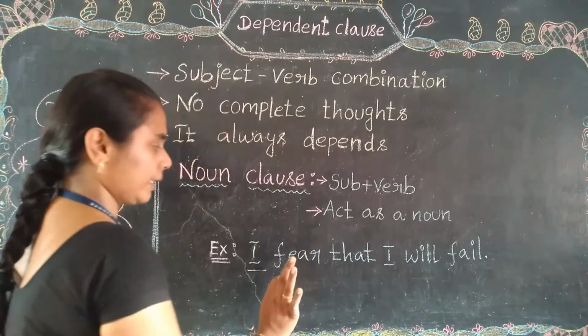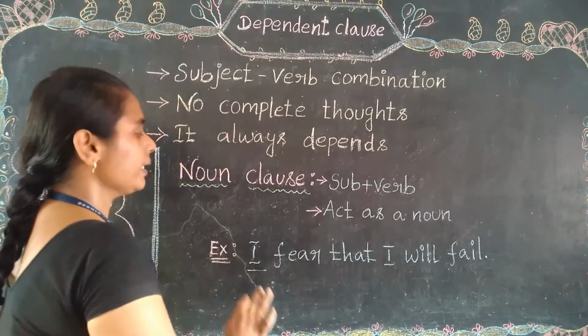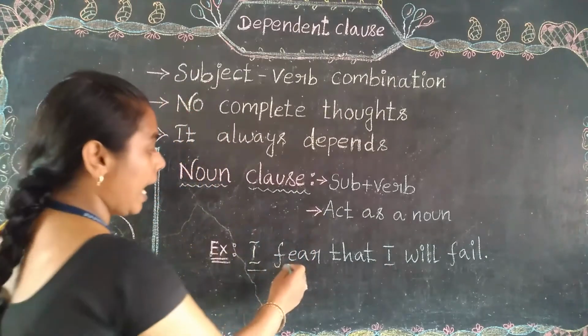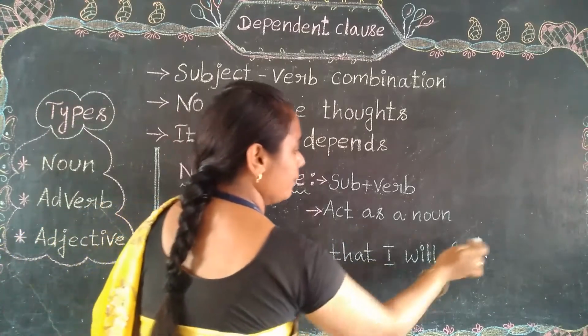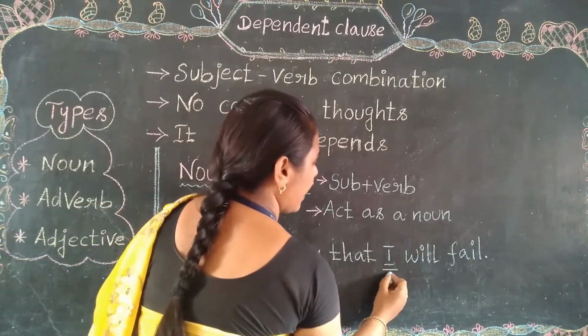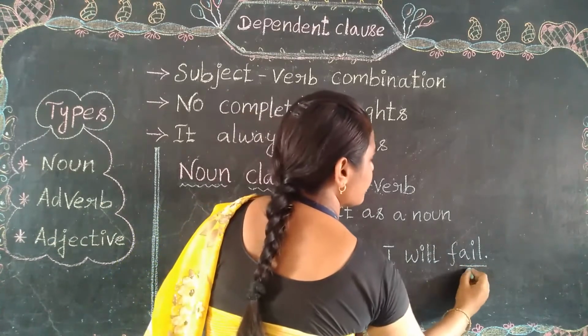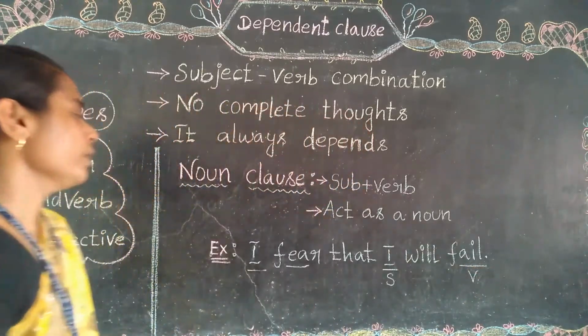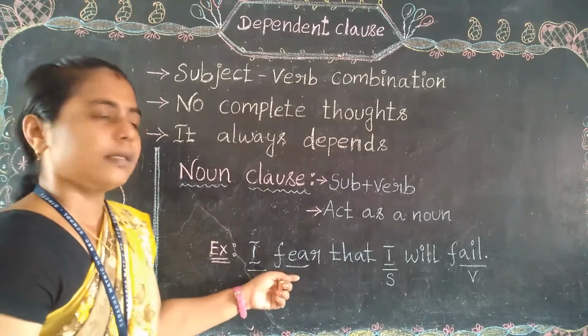I is the subject, and fear is the verb. But again, I is coming and a verb is also coming: I is the subject, fail is the verb. So here too, subject and verb.